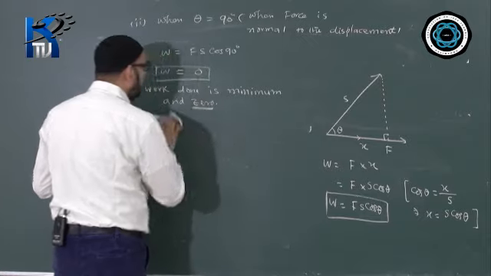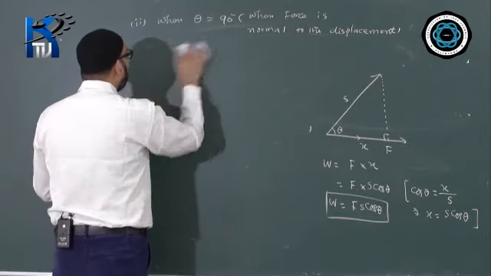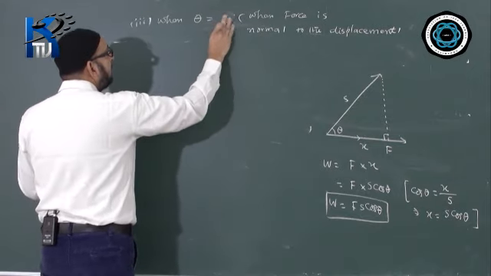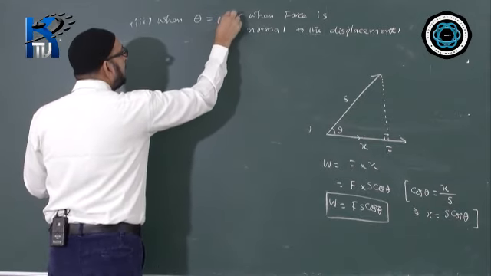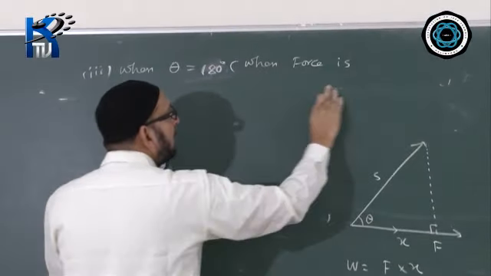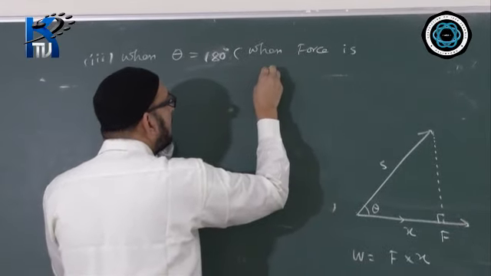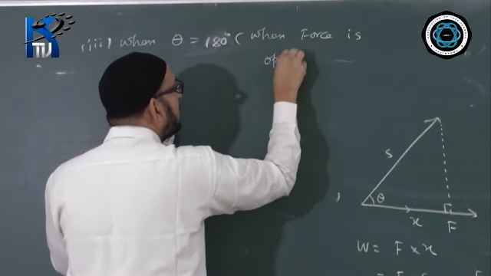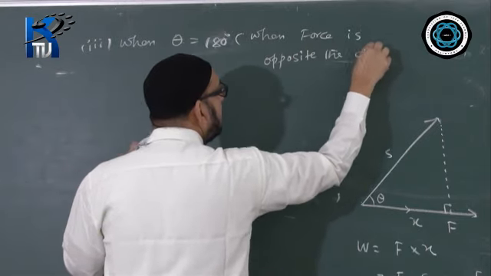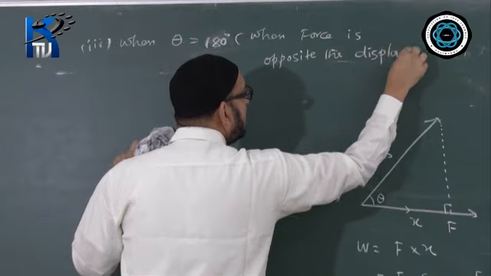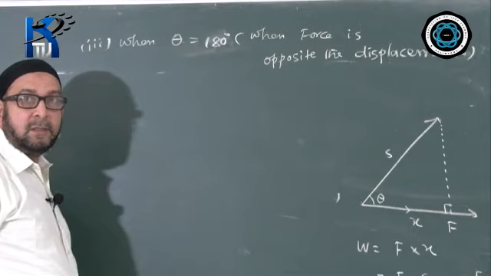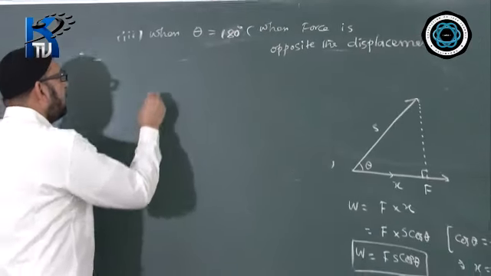Now the case 3. In case 3, you will have theta value 180 degree. That means when the force is opposite to the displacement. So let us see the formula.